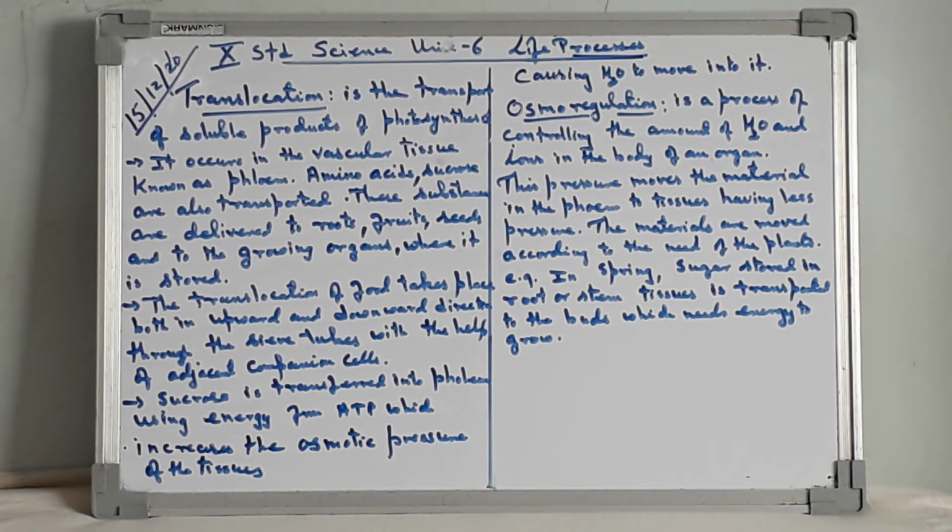This pressure moves the material in the phloem to tissue having less pressure. The materials are moved according to the plant's need. For example, in spring, sugar stored in root or stem tissue is transported to the buds, which need energy to grow.